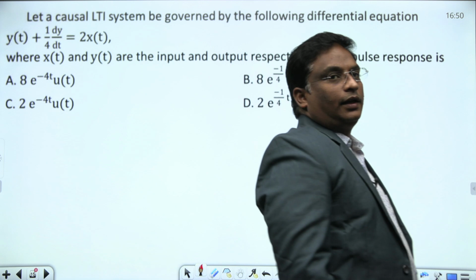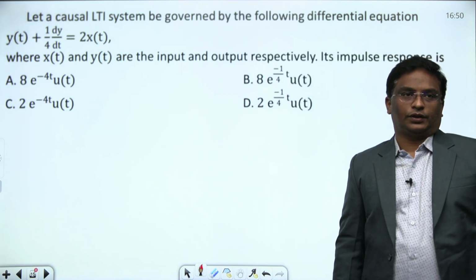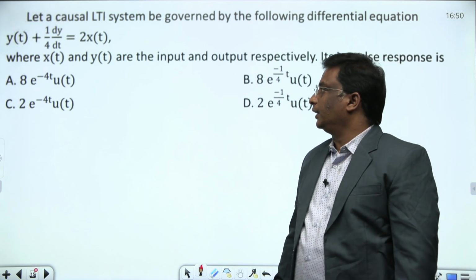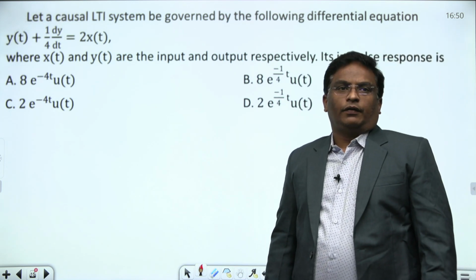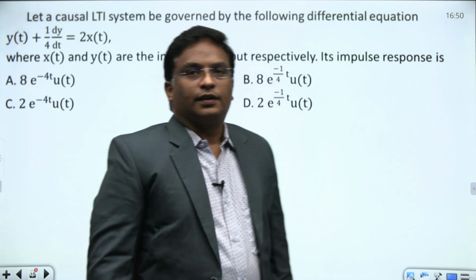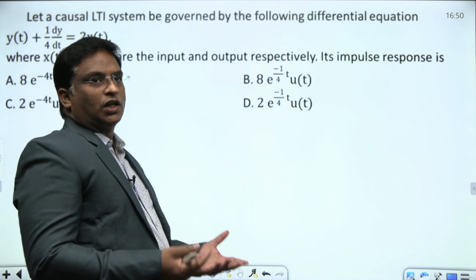Let a causal LTI system be governed by the following differential equation: y of t plus 1 by 4 dy by dt equal to 2 into x of t, where x of t and y of t are the input and output respectively. They are asking for the impulse response, which is nothing but the system transfer function.